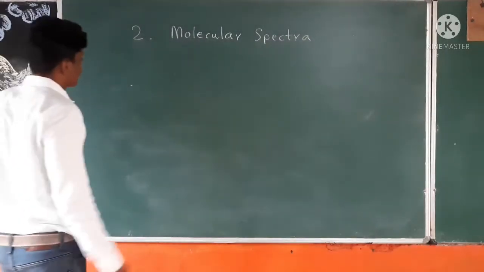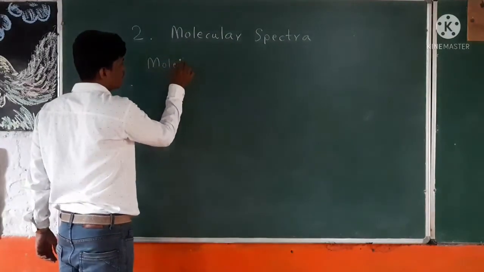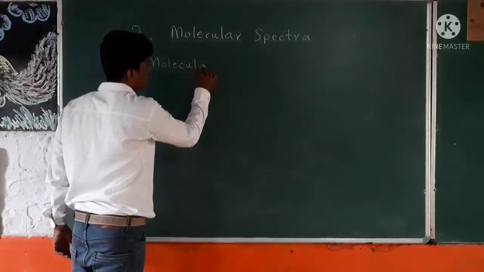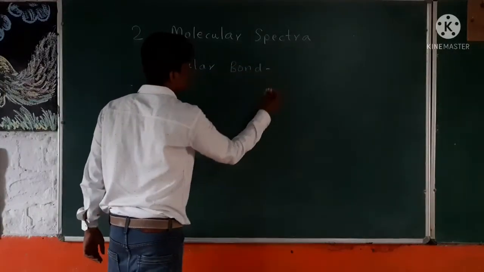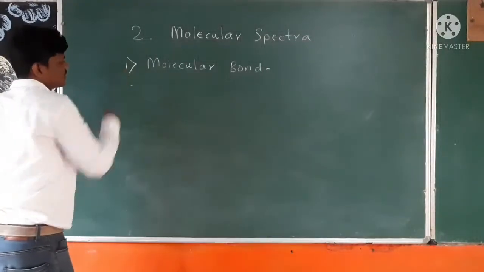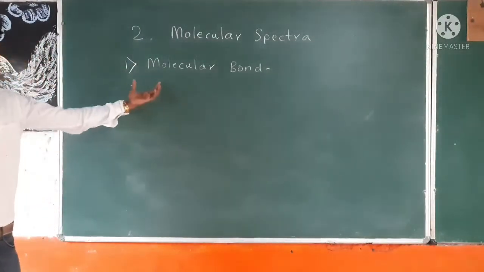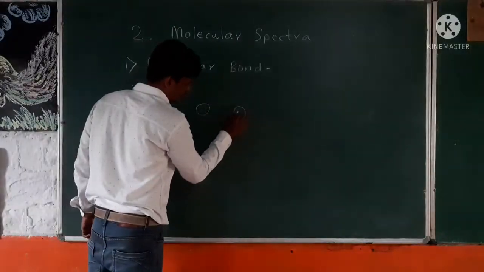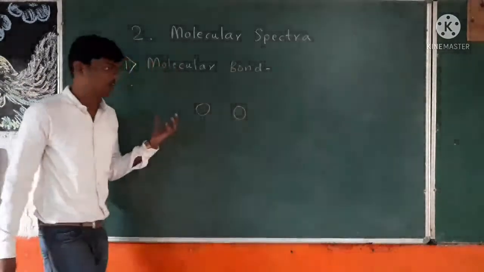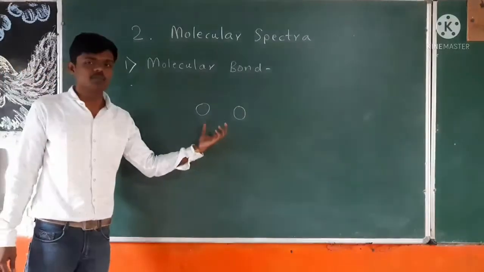So the next point is molecular bond, or the formation of a molecule. Let's take this first point. If we take two atoms together, in this chapter we will mostly consider a diatomic molecule, because of its simplicity.